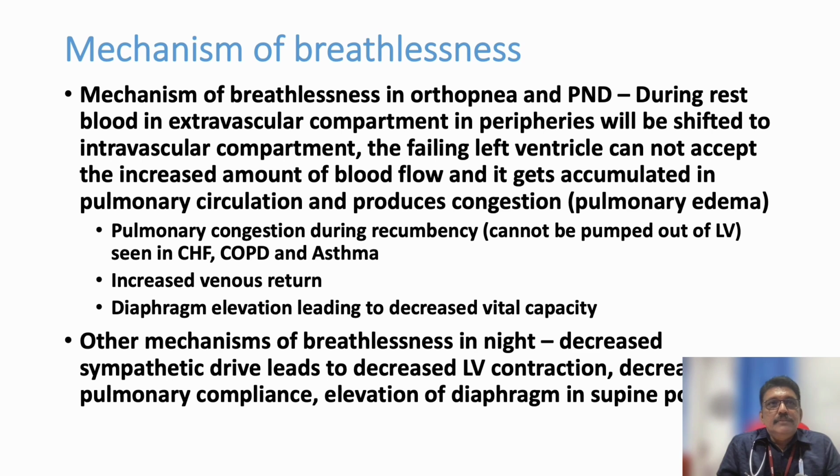The third mechanism is that when we are lying down, the movement of the posterior part of the lung is normally like this, but that will not move. What we have to understand is that our predominant lung part is in the posterior area. If you know the surface marking of the lung, you can understand that the anterior chest has the upper lobes and the posterior chest is predominantly the lower lobes.